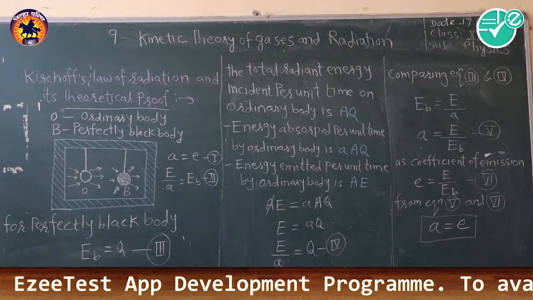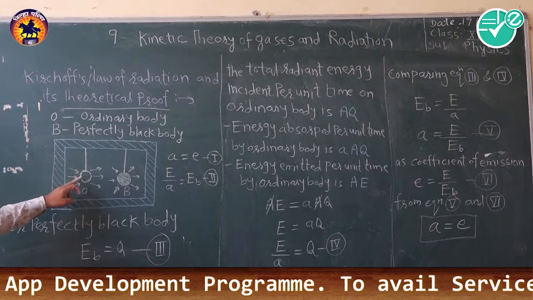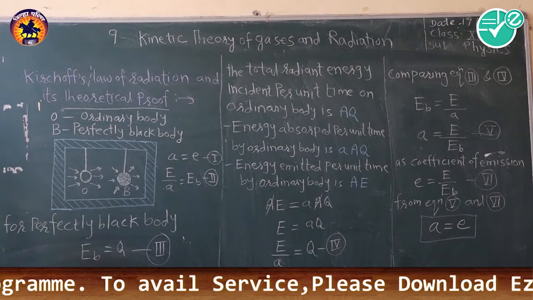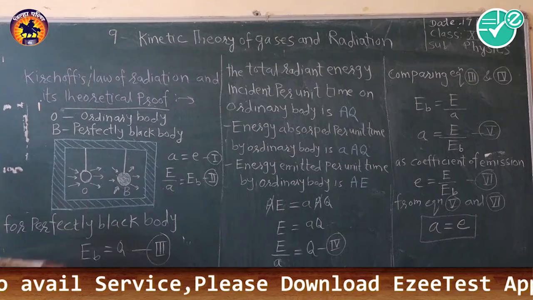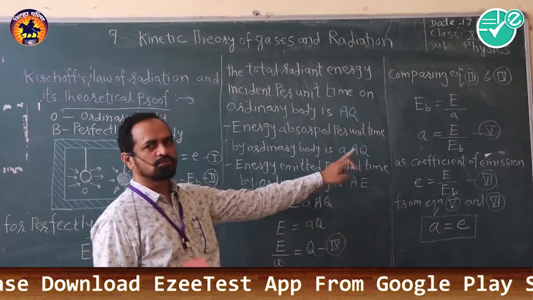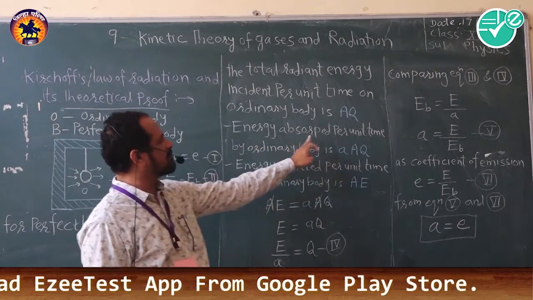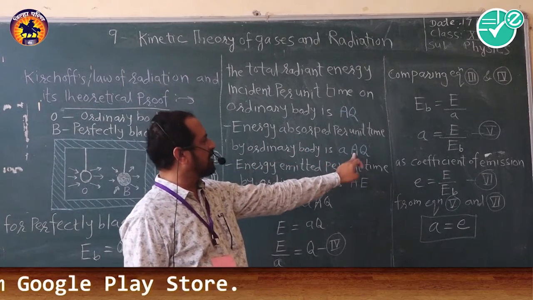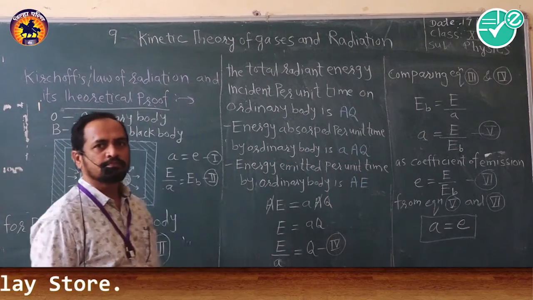Now the radiant energy is absorbed by this ordinary body. So after absorption, the expression will become small a AQ. This is the energy absorbed per unit time by the ordinary body, small a capital A into Q.